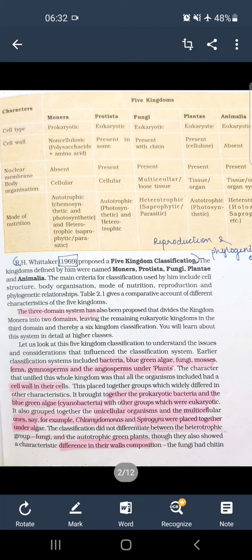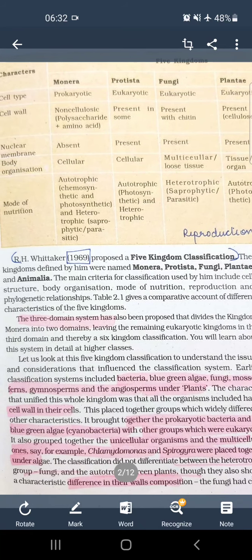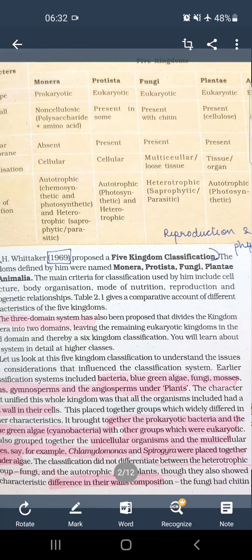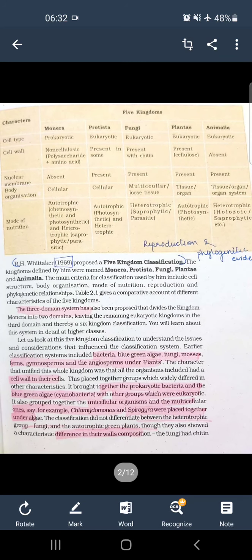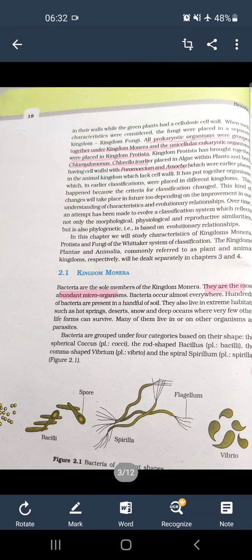Earlier, bacteria, blue-green algae, fungi, moss, ferns, gymnosperms, and angiosperms were grouped under plants, and other prokaryotes were grouped with the eukaryotes. So this was wrong. So R.H. Whittaker's system was the most accepted way for grouping organisms.